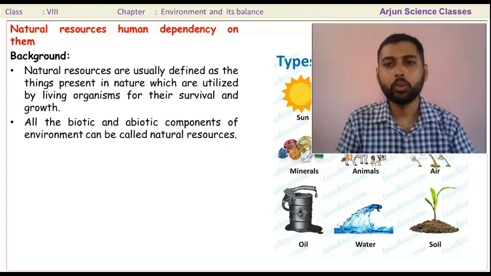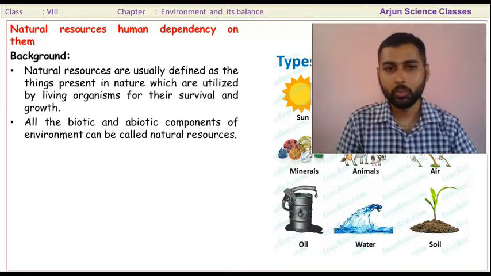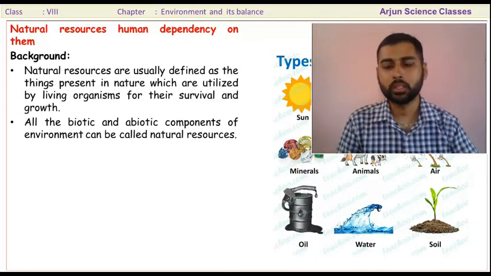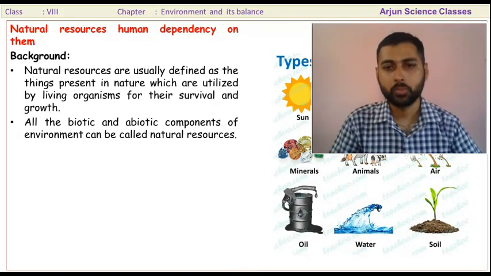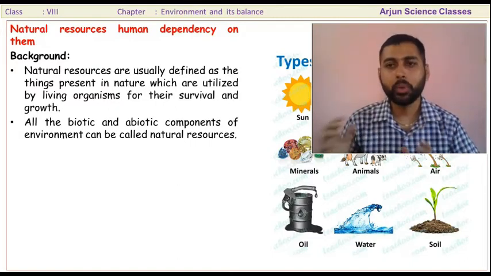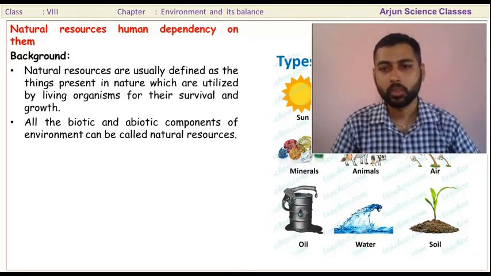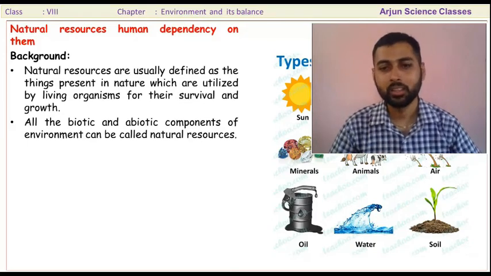So all the biotic and abiotic components of the environment. Biotic means what? Bio means living things. Biotic means living components of the environment, and abiotic components of the environment can be called natural resources. Biotic components: human beings, other organisms, plants. These are part of the natural resources. Likewise, abiotic components: air, water, soil, minerals.